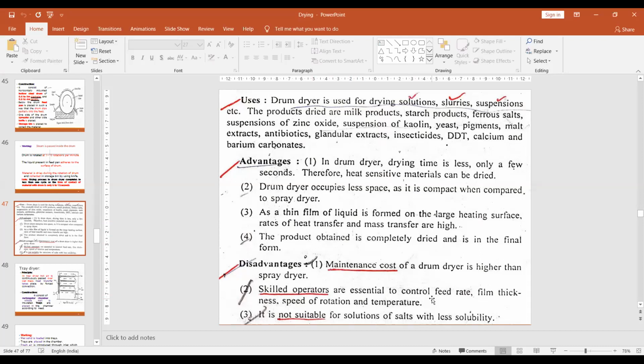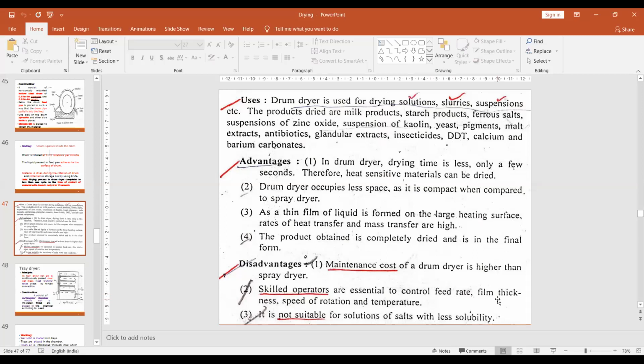Why is it essential? These three points are essential. First, control the feed rate, right? If the solution is not fed to the drum, a film is not formed on the drum, and if the film is not formed, there is no question of drying the material. So feeding should be appropriate. Then control the rate of rotation. That's why the film thickness is very important.